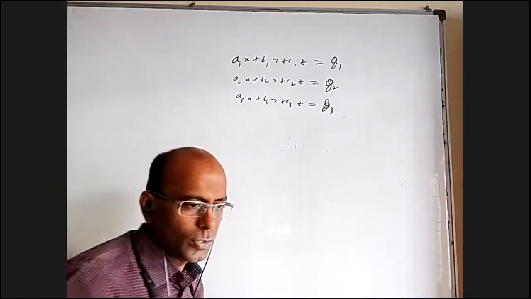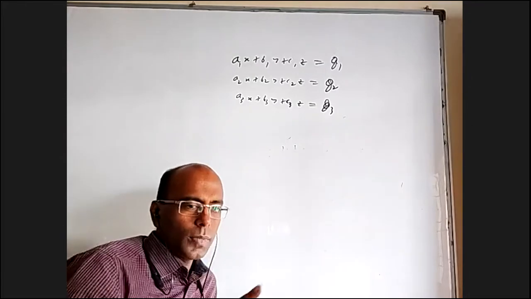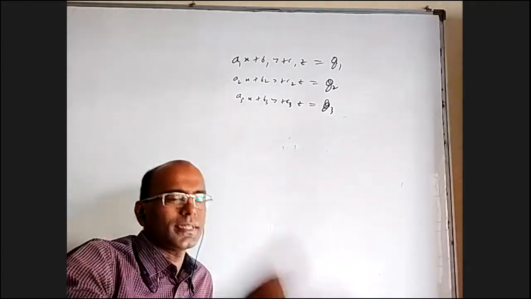Okay, so if you want to get infinite solutions, either all three have one common line or 2 planes are identical and the third plane is intersecting in a common line.